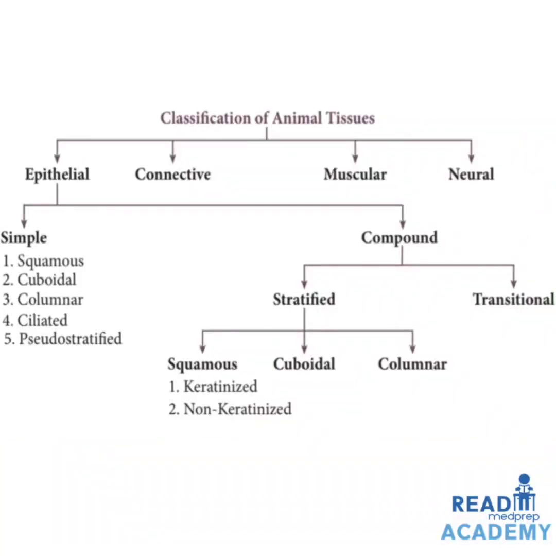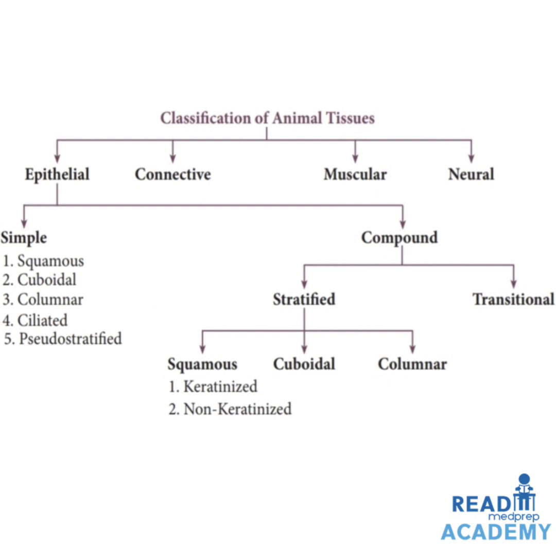The classification of animal tissues. Here the tissues are classified into epithelial tissue, connective tissue, muscular tissue and neural tissue. The epithelial tissue is classified into simple epithelium and compound epithelium. Simple epithelium is made up of squamous epithelium, cuboidal epithelium, columnar epithelium, ciliated epithelium and pseudostratified epithelium, whereas the compound epithelium is classified into stratified and transitional epithelium.